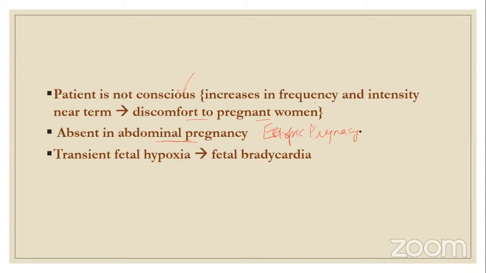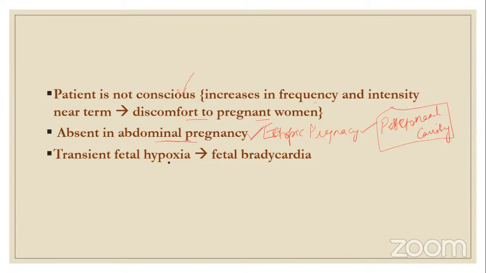Tubal pregnancy is also ectopic, but for abdominal pregnancy the usual site is the peritoneal cavity. So one differentiating feature to diagnose an abdominal pregnancy versus a normal pregnancy is that Braxton Hicks contraction is absent in abdominal pregnancy.